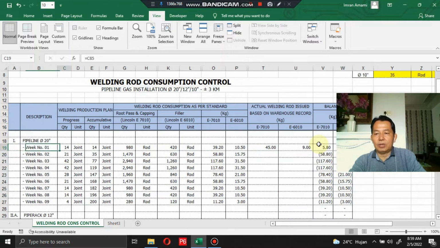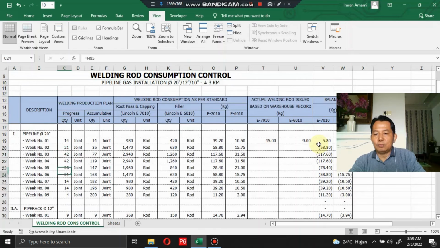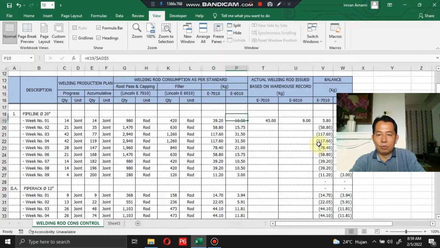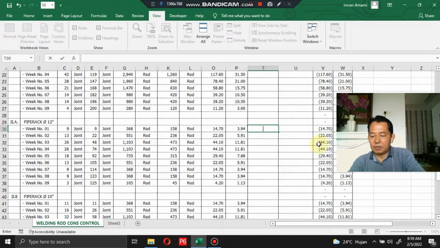Okay, this is the same for the other section, for the 5 rack with diameter 12. Let's say for the root pass and capping, the actual welding rod used is 15.